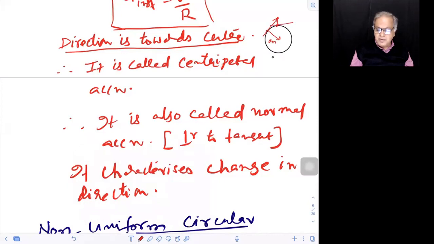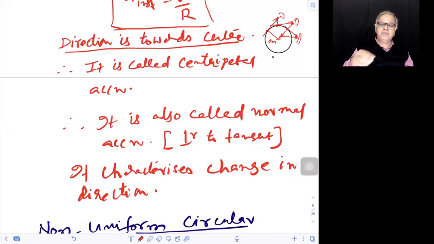Here it could have been like this. It would have gone there in a time t, but it is falling back again because of this acceleration. Here it would have gone there like that, but it is falling like that. So this kind of deflecting the particle from its tangential direction is what you mean by changing direction.